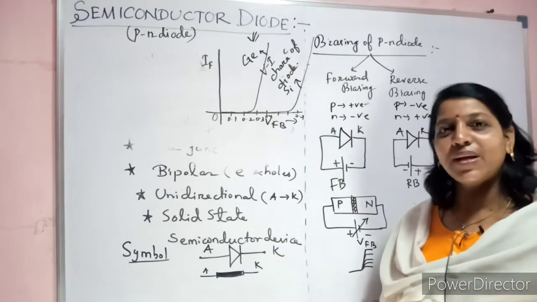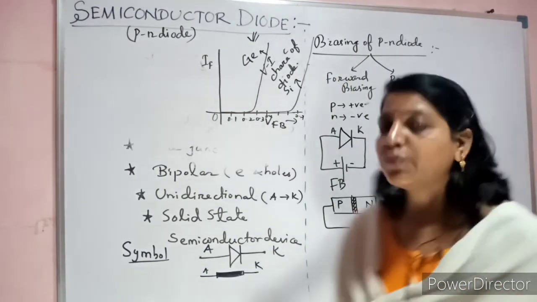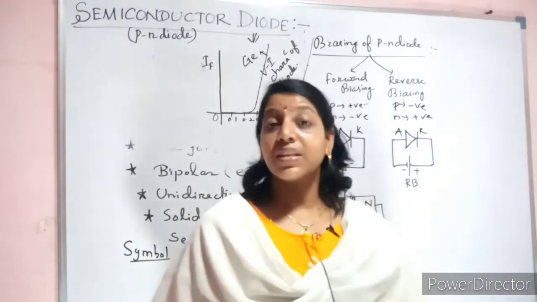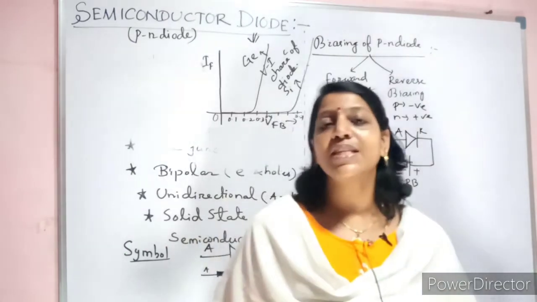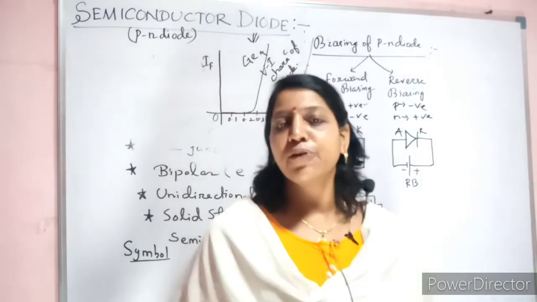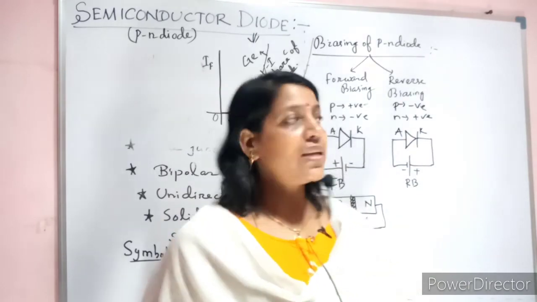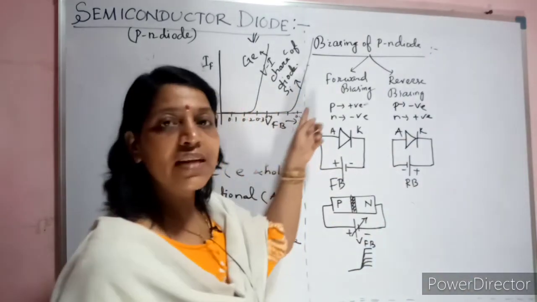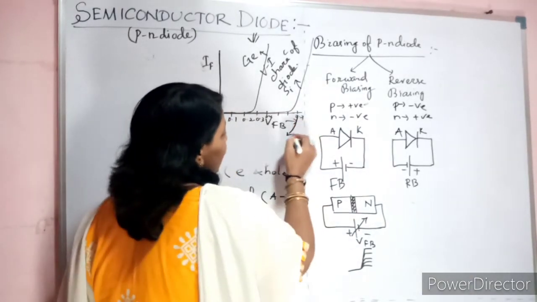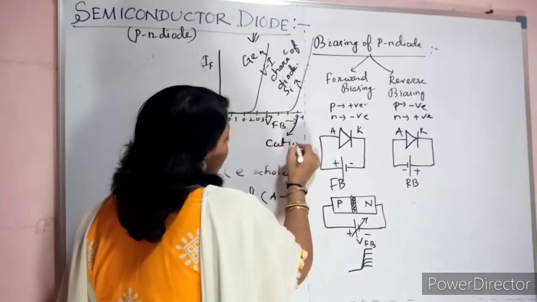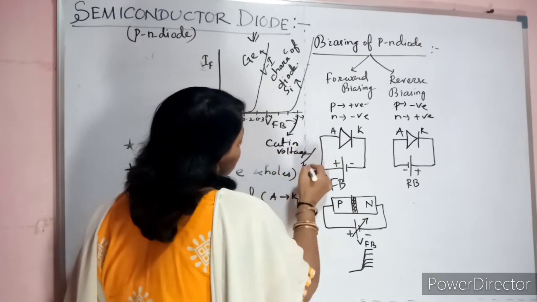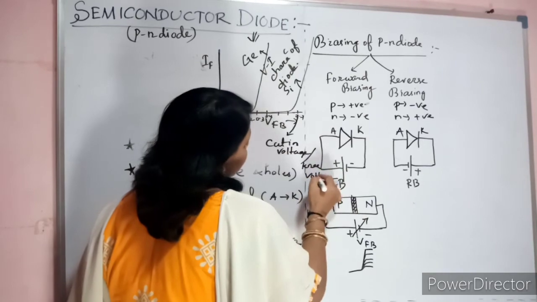Okay, fine. So with the forward bias, the conclusion is that the depletion width reduces. They will ask this question: during forward bias, what will happen to the depletion region? The depletion width decreases. And finally, for a silicon device, at 0.7, the current starts to flow. What is this 0.7 for silicon? It is called the cut-in voltage, or it is also called the knee voltage.